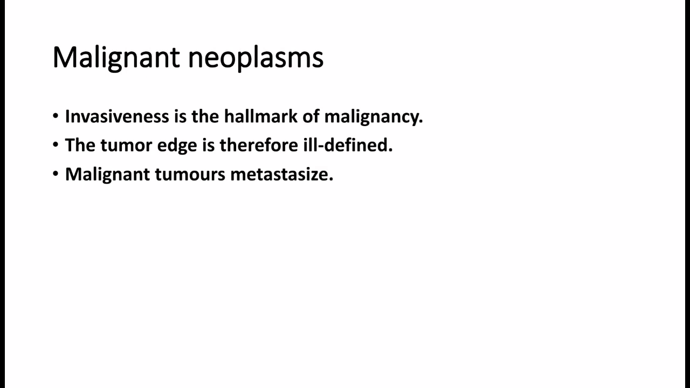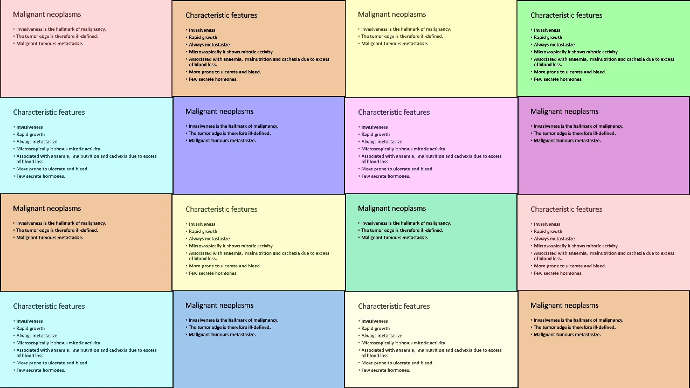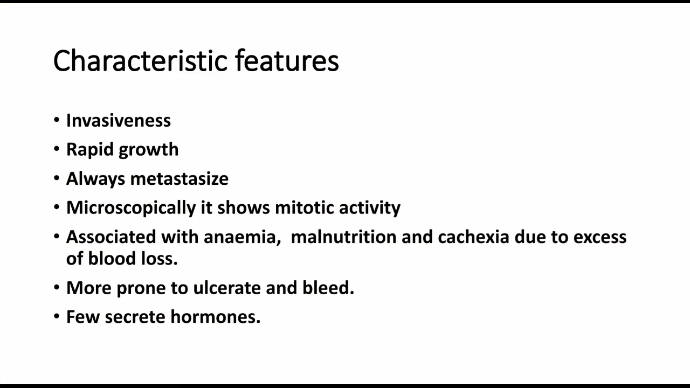Malignant neoplasms. Invasiveness is the hallmark of malignancy. The tumor edge is therefore ill-defined. Malignant tumors metastasize. Characteristic features of malignant neoplasms: invasiveness, rapid growth, they always metastasize. Microscopically, it shows mitotic activity. It is associated with anemia, malnutrition, and cachexia due to excess of blood loss. More prone to ulcerate and bleed. Few secrete hormones.